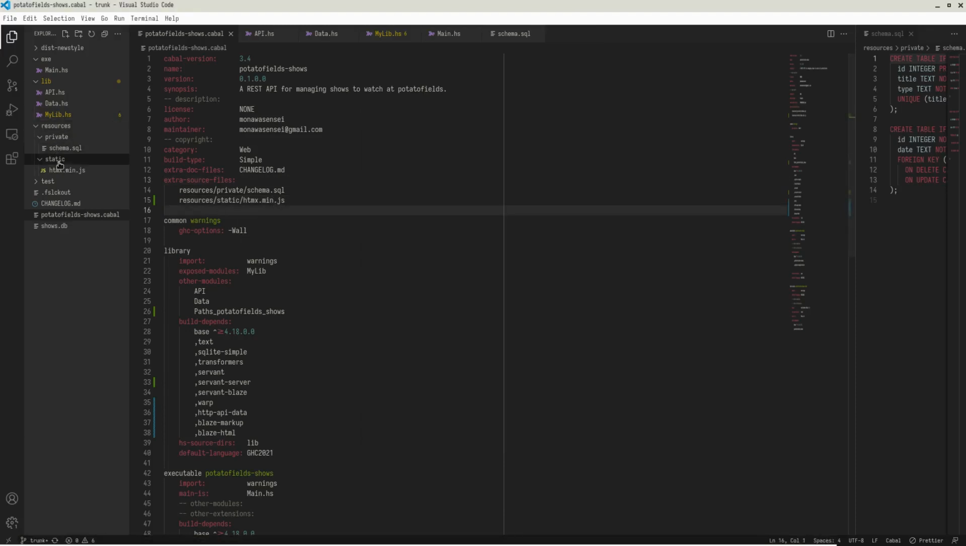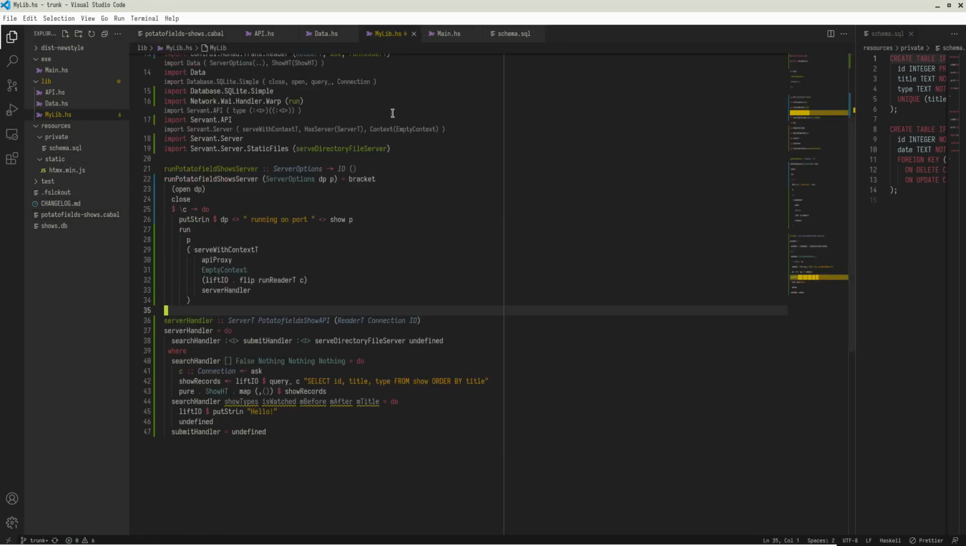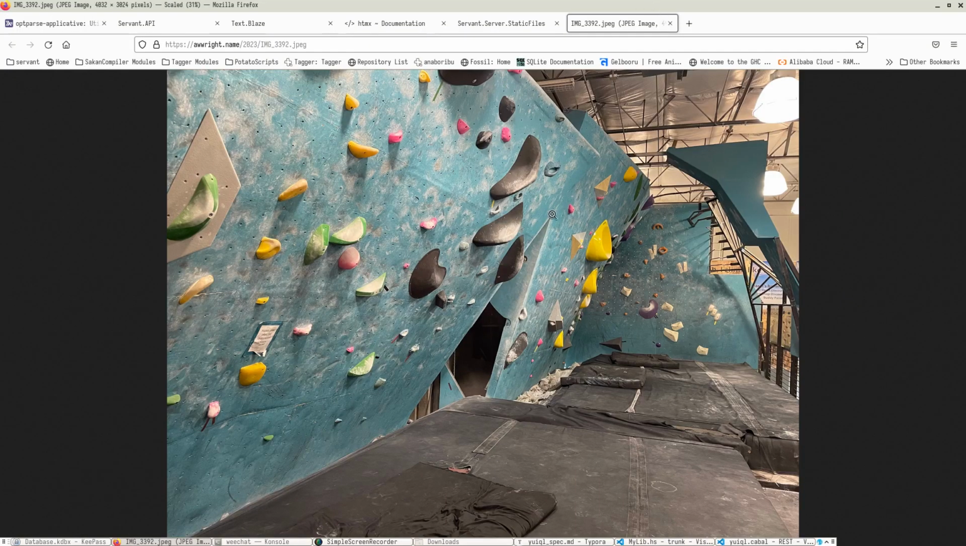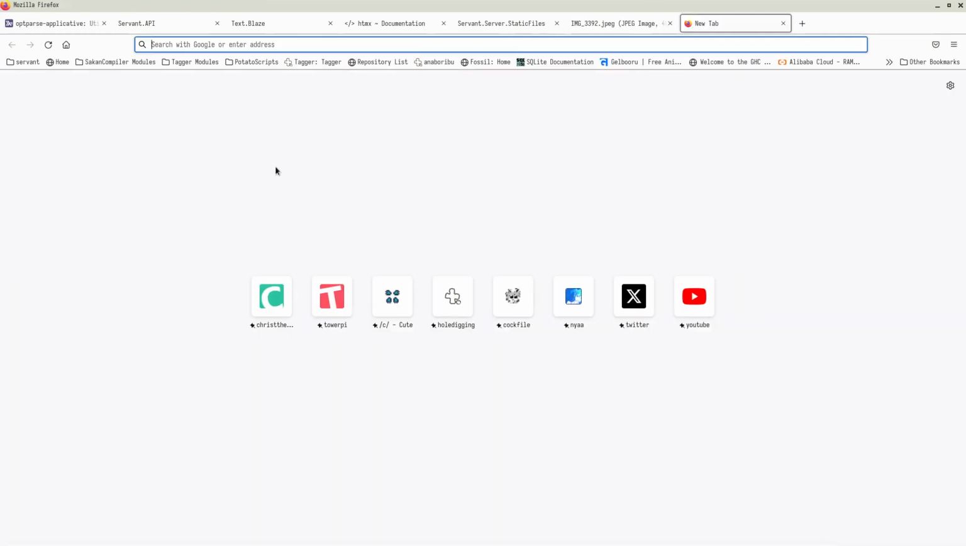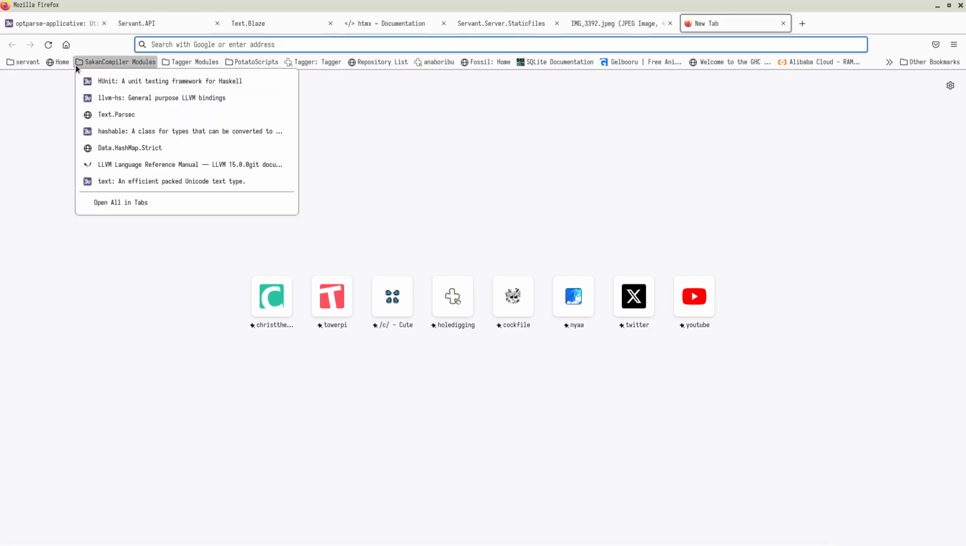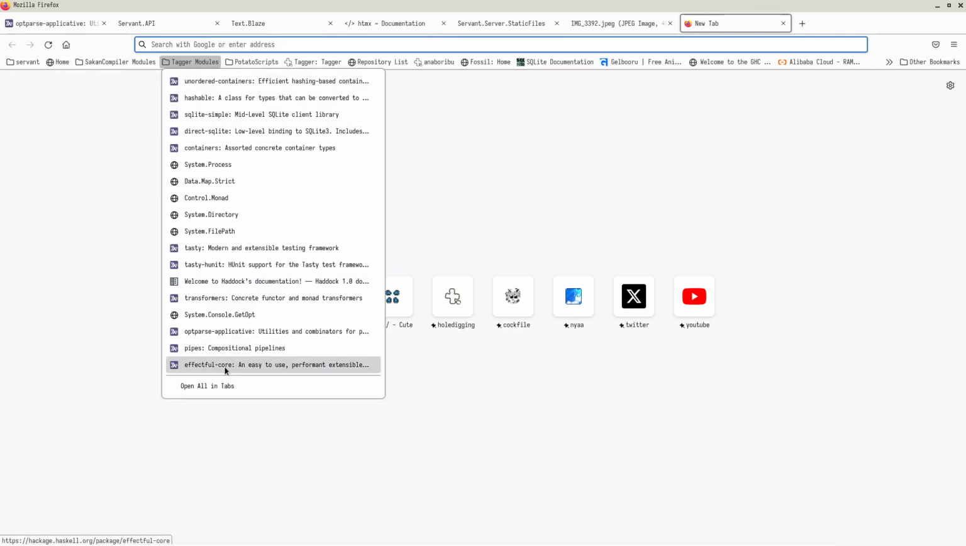So let's see. I added this file here. So hopefully, if I get, I've got to look up. There's a bouldering wall, and that's a photo that was shared, just by the way.